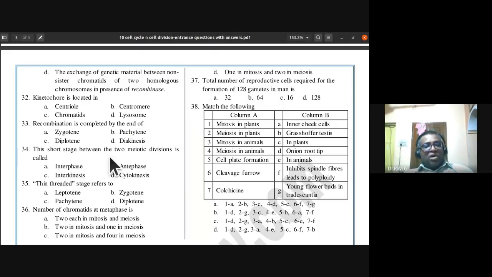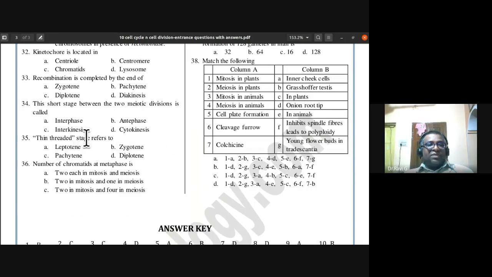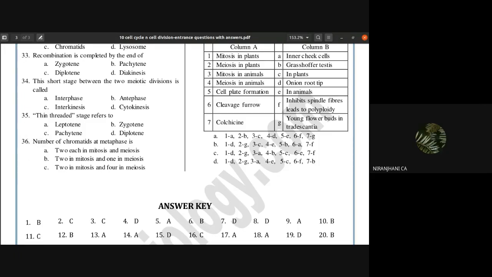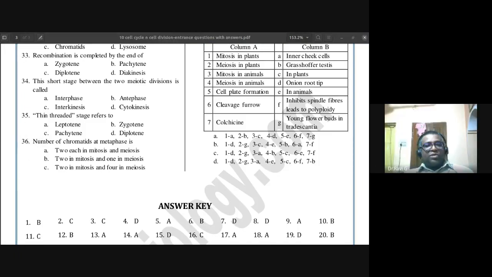34th, the short stage between two meiotic divisions is called interkinesis. That is the short phase between meiosis 1 and meiosis 2. We call it the interkinesis stage. The thin threaded stage refers to leptotene, zygotene, pachytene or diplotene. Where do you find the thin threaded stage? It refers to leptotene, very true. So for the 35th, the long slender chromosomes I told you about are leptotene.